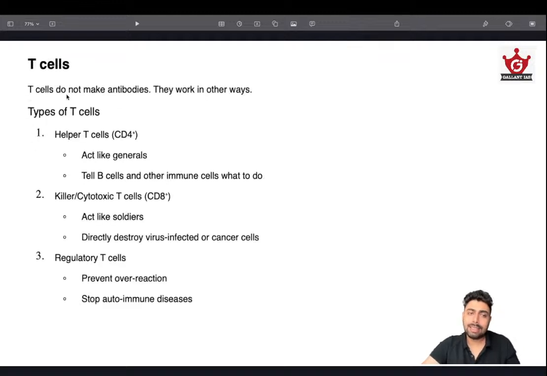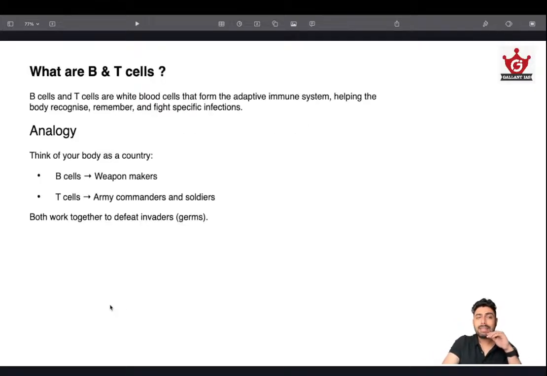And T cells actually don't make antibodies. They are like the generals. They are doing the fighting work, and they are helper cells. The CD4 and CD8 are all T cells, and the regulatory T cells prevent overreaction and stop autoimmune diseases. These are very relevant in the case of autoimmune diseases, because when the assessment and operations of these B and T cells go out of control, we end up with an autoimmune disease.